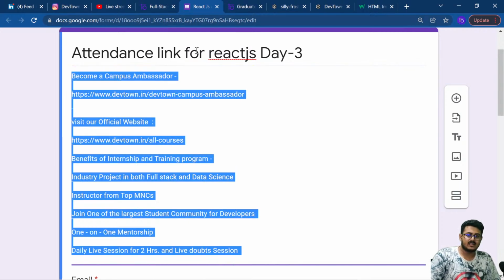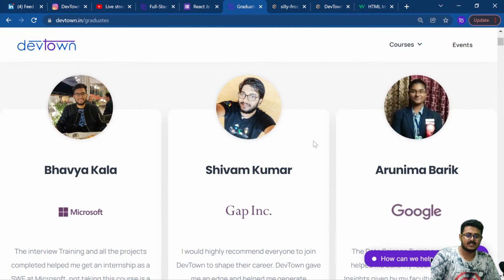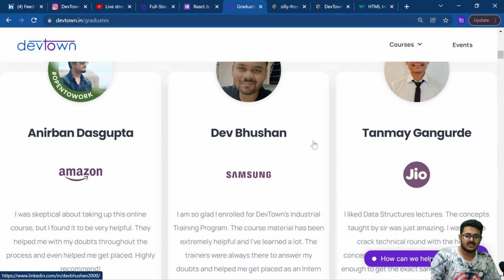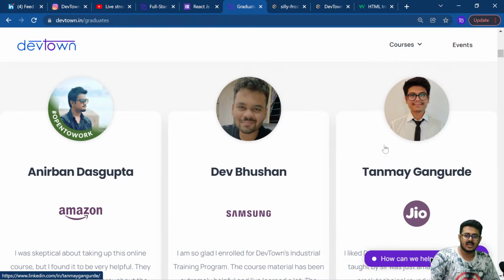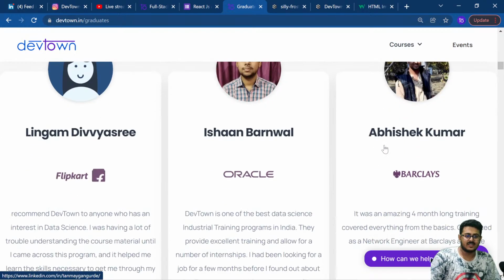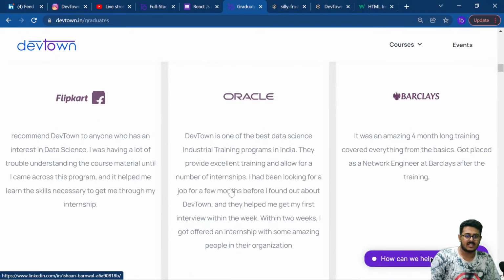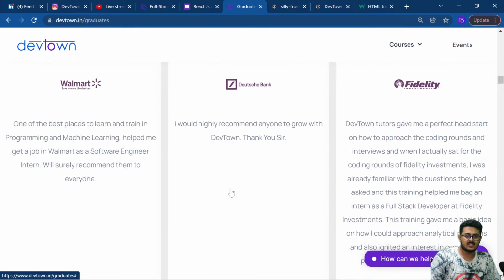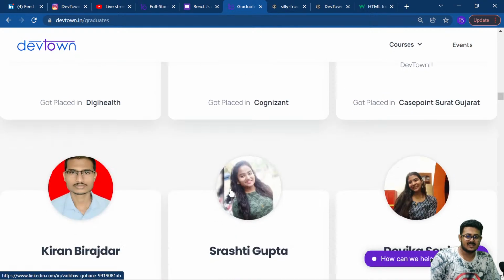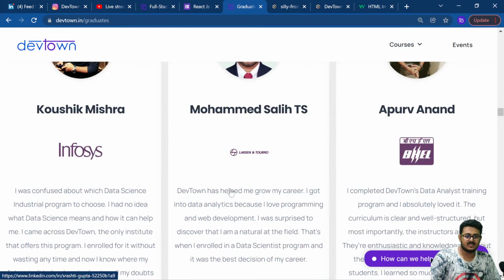One more thing, like the graduates that I mentioned. Some more graduates have come into being. Tamanna has been placed in Jio. We have Ligam Divyashri, who has been placed in Flipkart. Ishan Bharmal has been placed in Oracle. A few more additions to the list of students who have been placed in various companies.